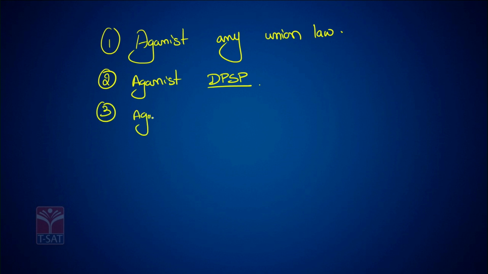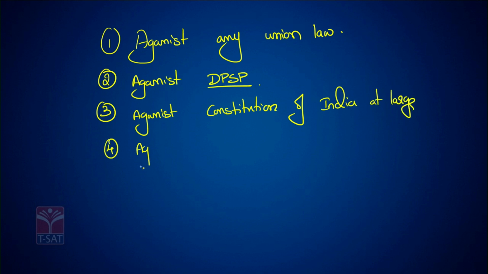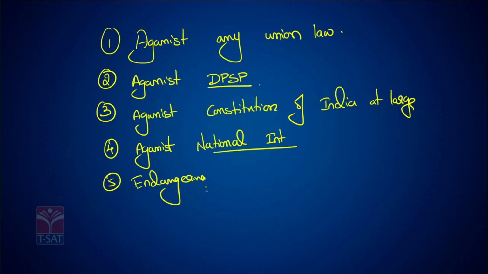If it is against the Constitution at large, the Constitution of India at large. 4. If it is against the national interest. 5. If it is endangering the position of the High Court.